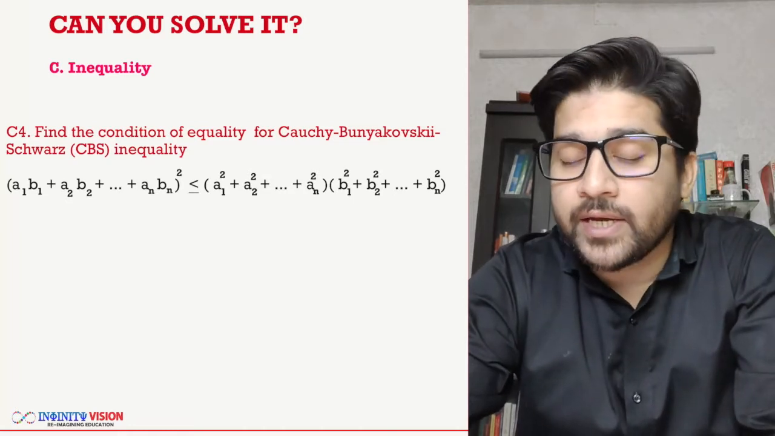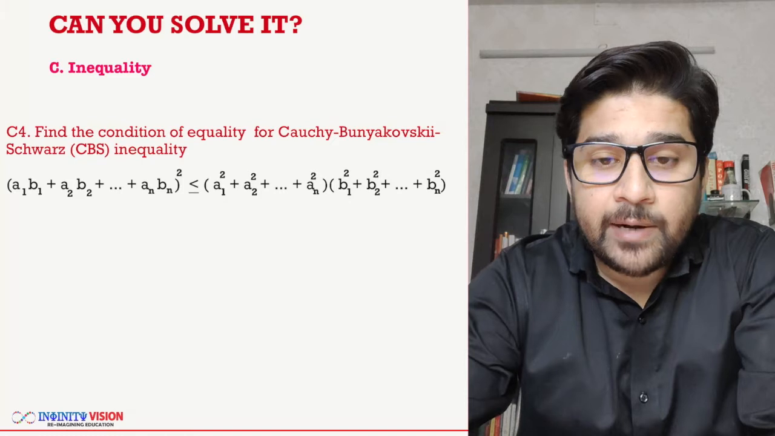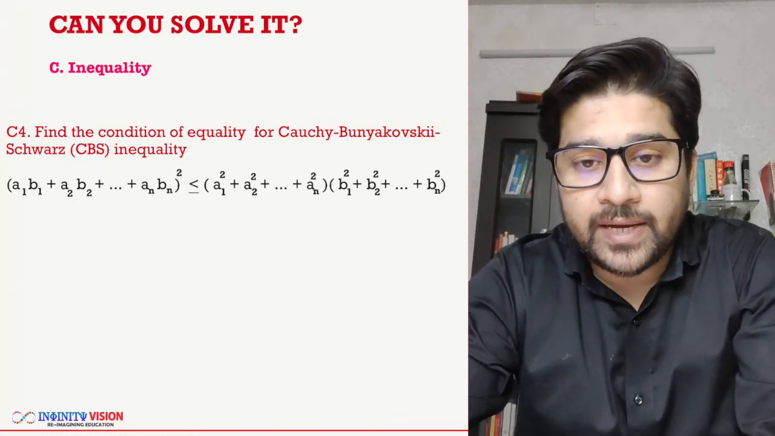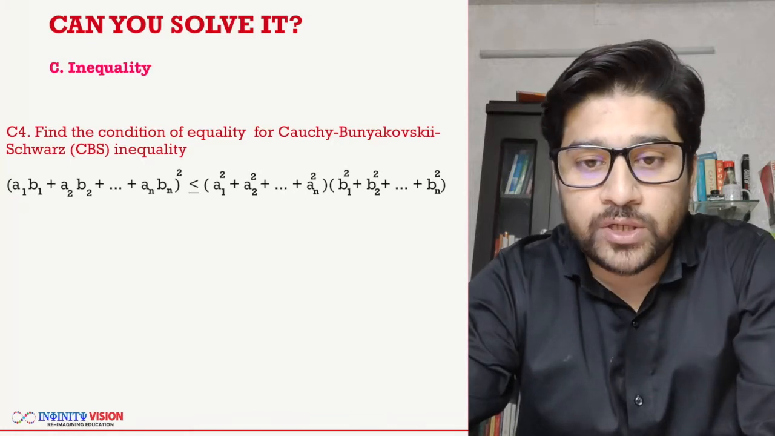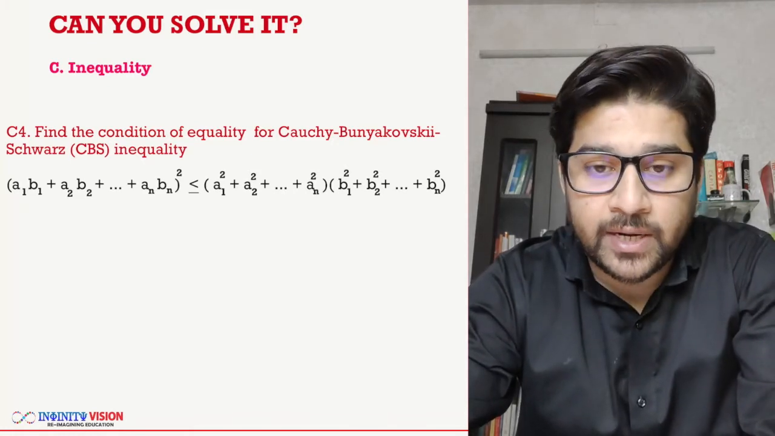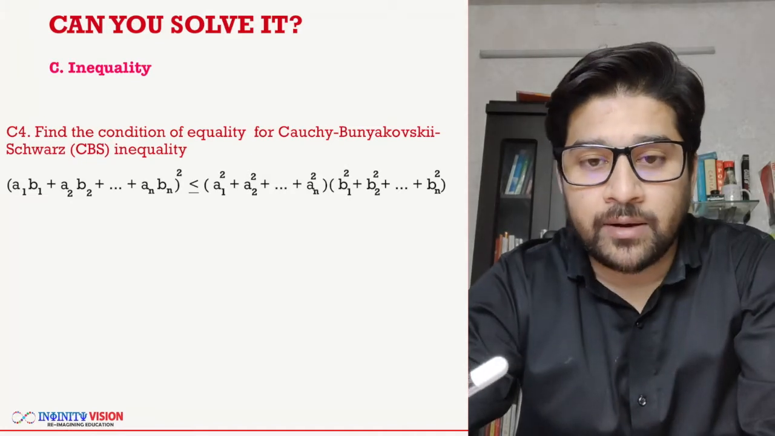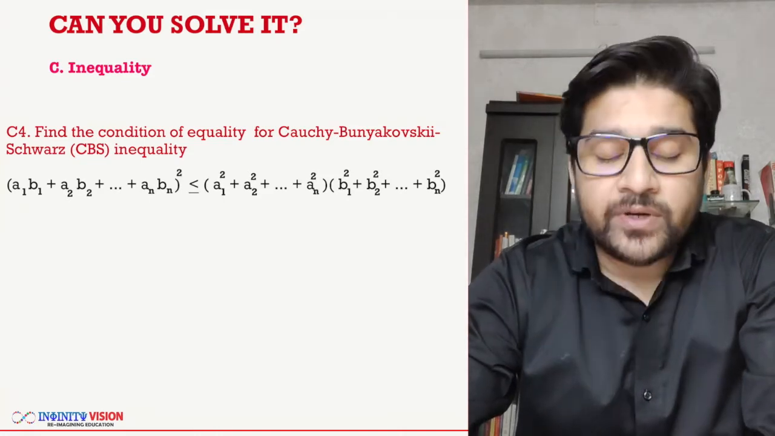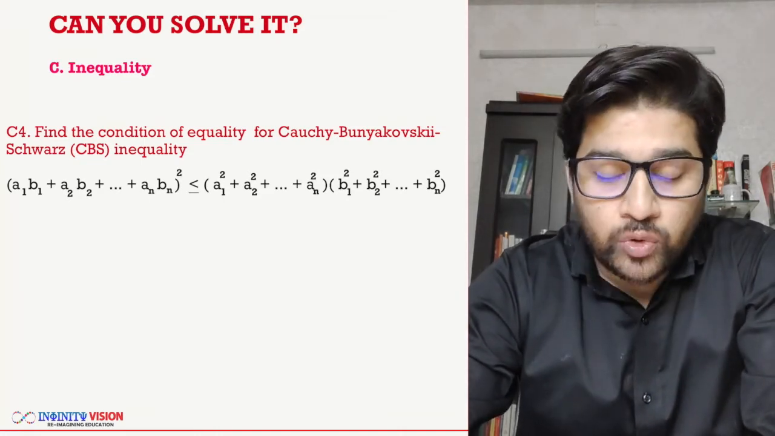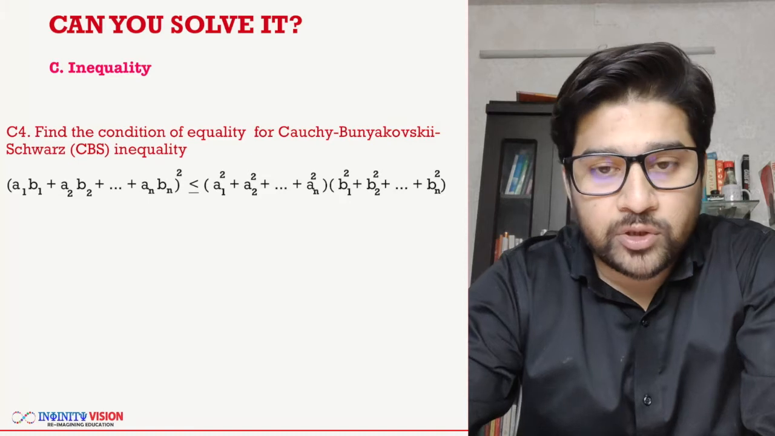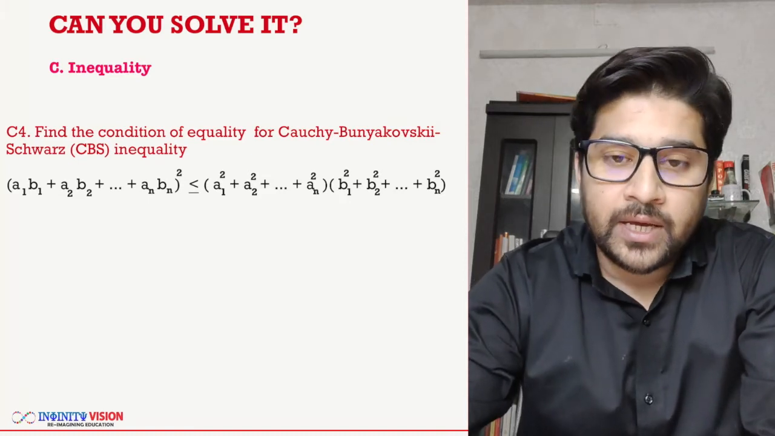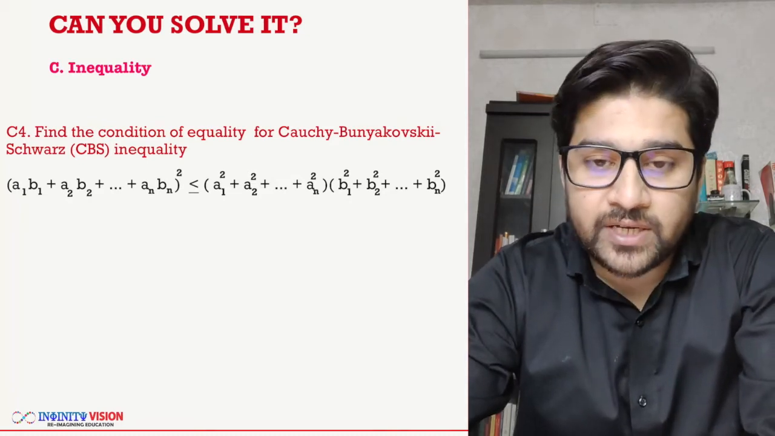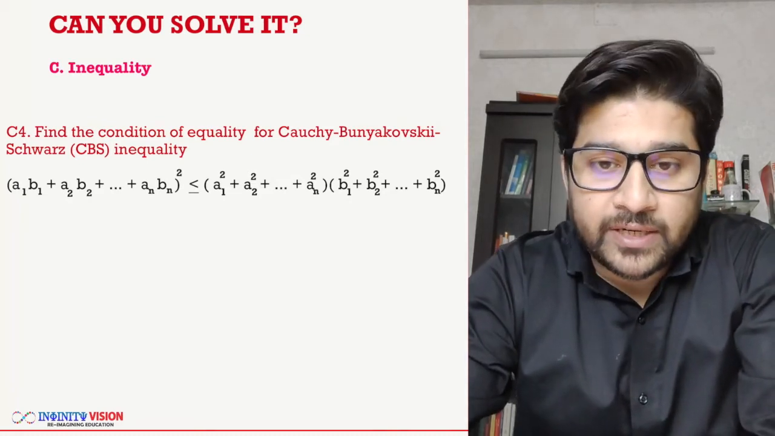What was this inequality? It was that, let's say, if you have n pairs of numbers like a1 b1, a2 b2, you have n pairs. So if you multiply each pair like a1 b1 plus a2 b2 plus a3 b3 up to an bn, and when you square their sum, that will always be less than or equal to a1 square plus a2 square up to an square multiplied with b1 square plus b2 square up to bn square. So you know that the right hand side would be greater than or equal to the left hand side, and we proved it for all the real numbers.